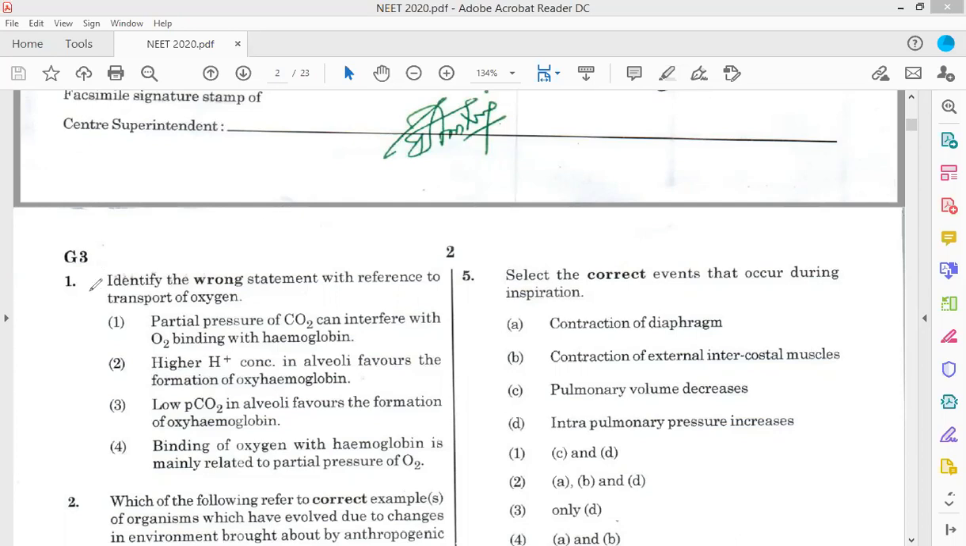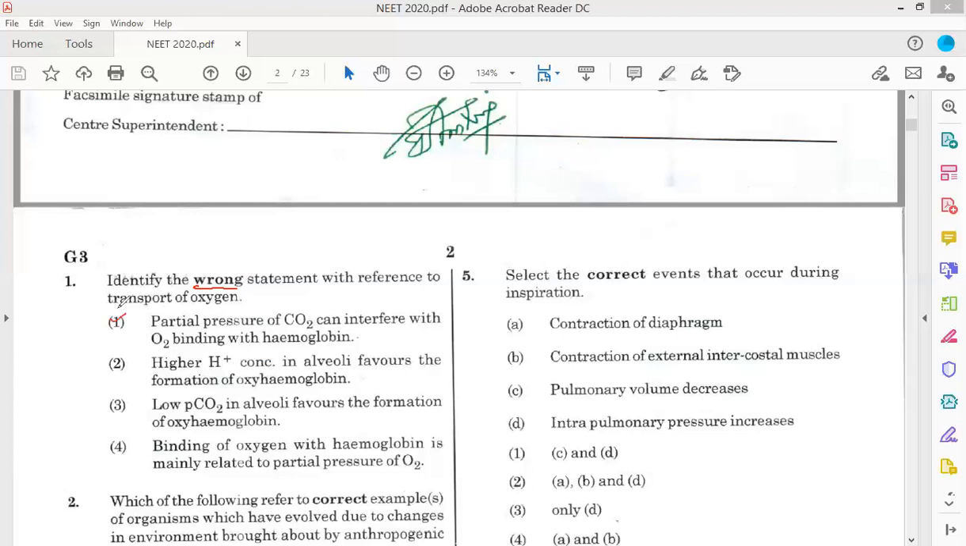Now first is: identify the wrong statement with reference to transport of oxygen. Now the first option is that partial pressure of carbon dioxide can interfere with O2 binding with hemoglobin. You have to find out the wrong statement. So partial pressure of carbon dioxide can interfere with the O2 binding with hemoglobin.